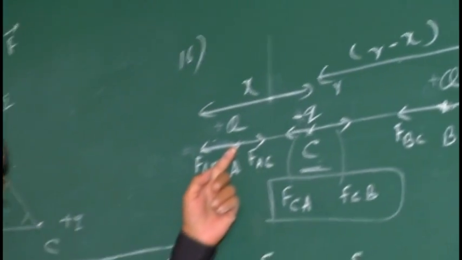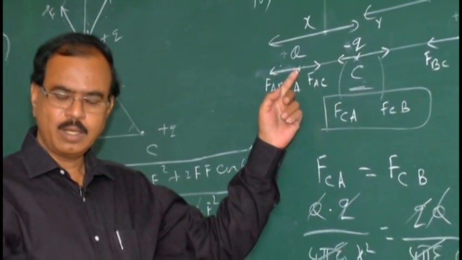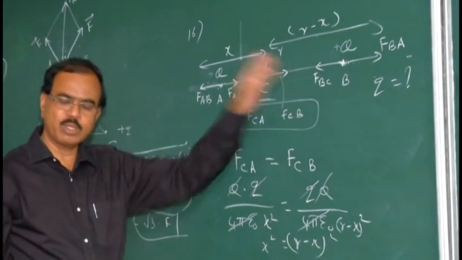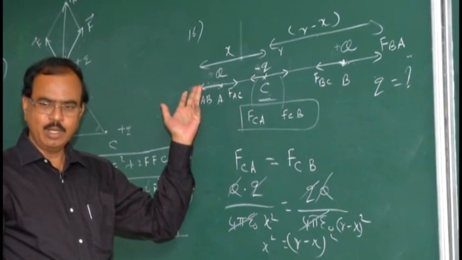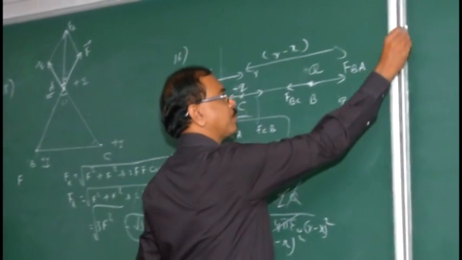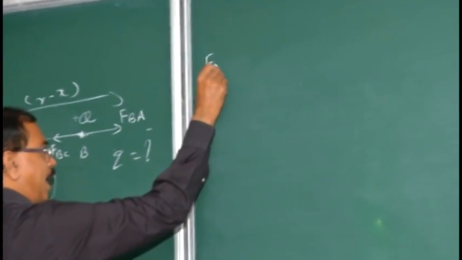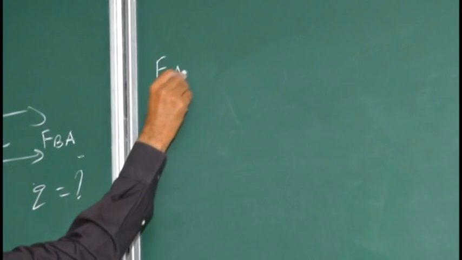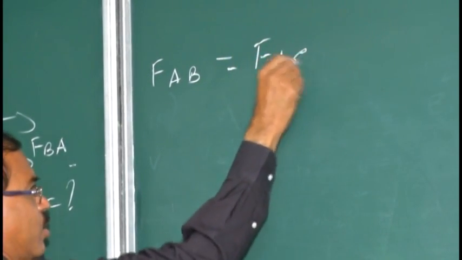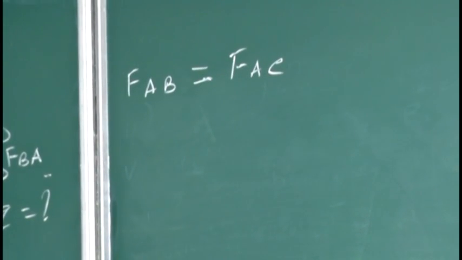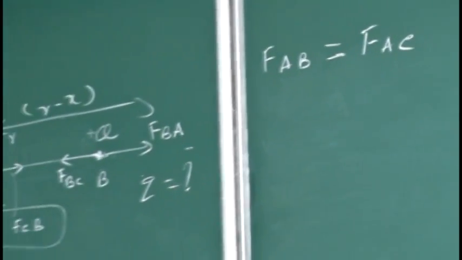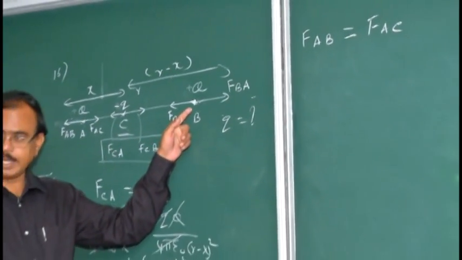This charge is in equilibrium, or this one is in equilibrium. Either this one or that one, both are similar. So let us take any one. Let us take this charge A. The force acting on the charge A due to the charge B is equal to the force acting on the charge A due to the charge C. Why? If the two are equal, then only the charge A remains in equilibrium. Or even you can take this one.